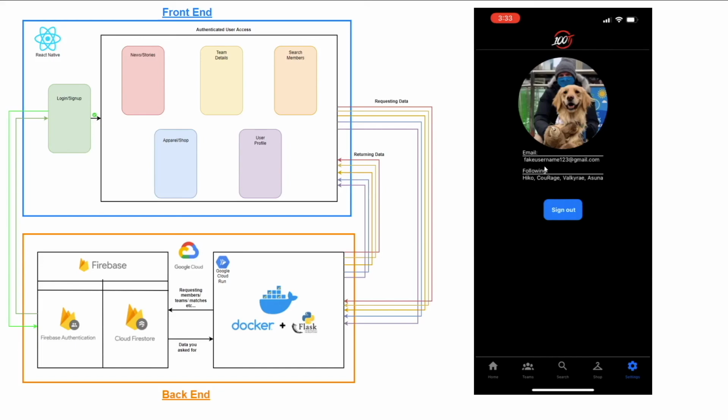Ideally, now that we have this in our backend, it has gone through our user profile. This is one of the put requests that it said, hey, for this user, we want to store that these people are being followed for this user. And then that can allow us to send events basically for any sort of notifications for any of those users. So if Hiko or Valkyrie post a new video on YouTube, you could theoretically get a push notification to this application saying so. That's pretty much it for the application demo.